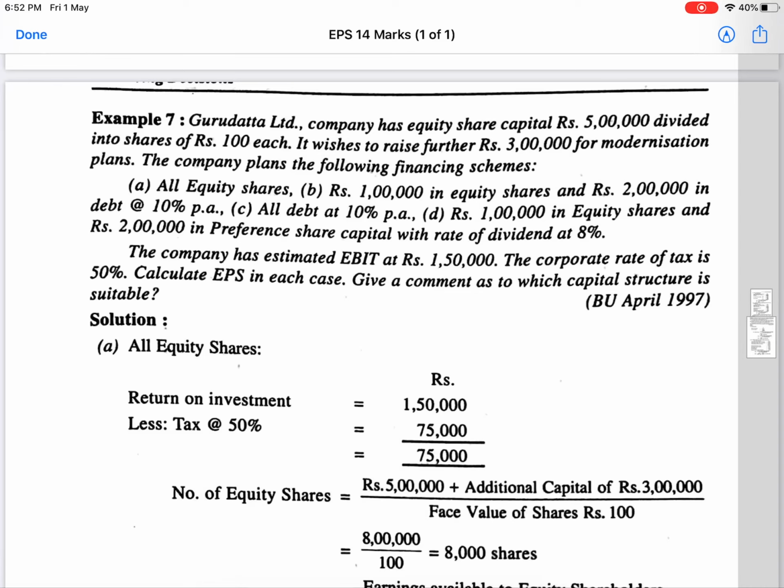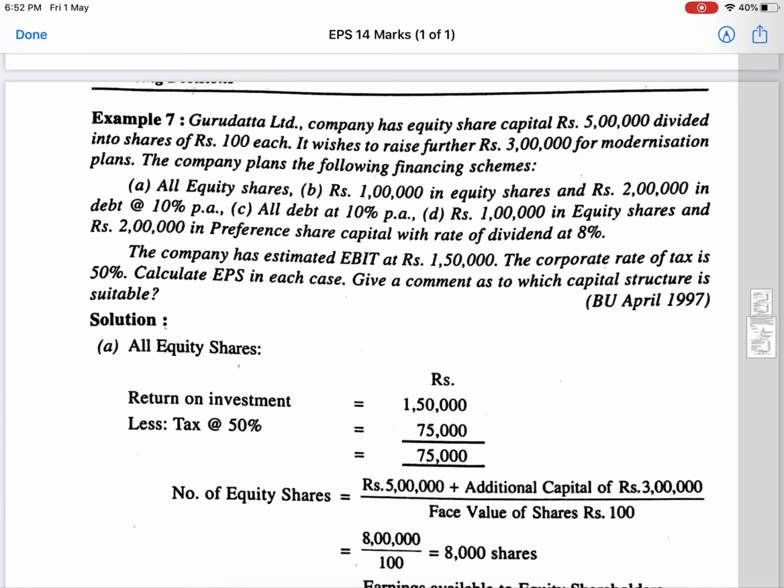75,000. Then, after tax, we need to deduct. This is one very, very important point. If you deduct tax from return on investment, you will get the amount available to all equity shareholders.